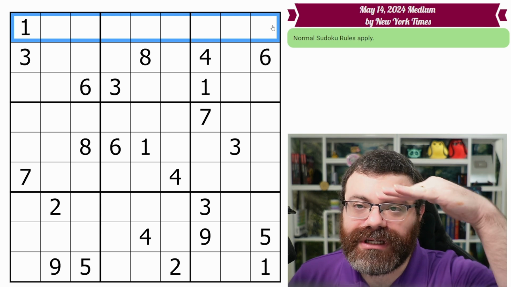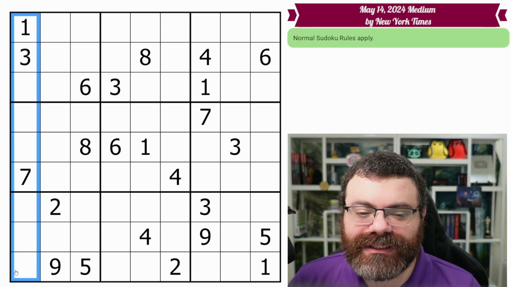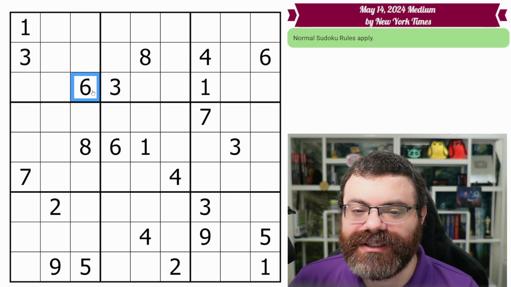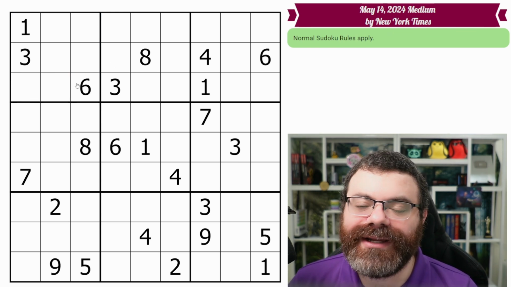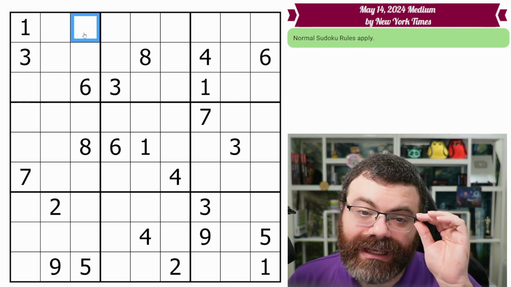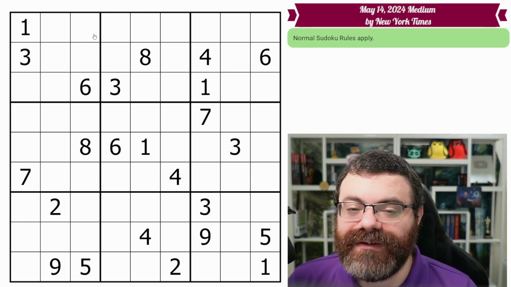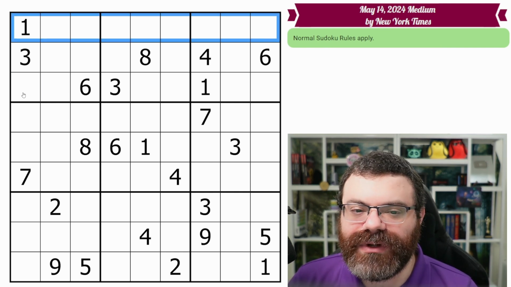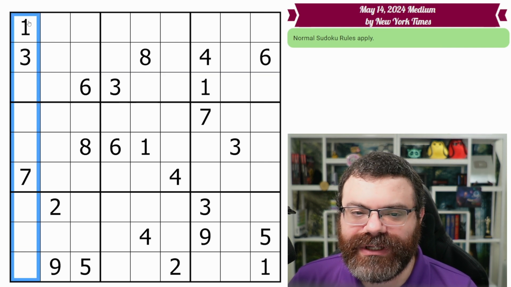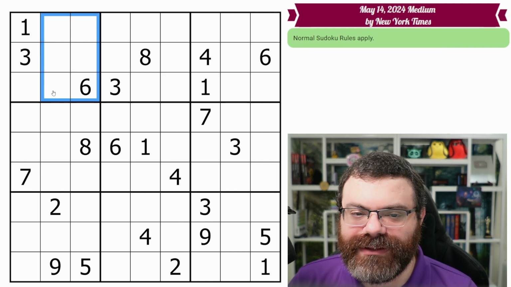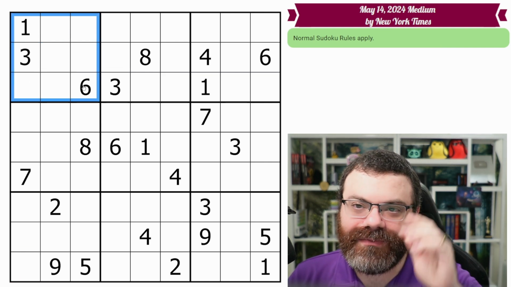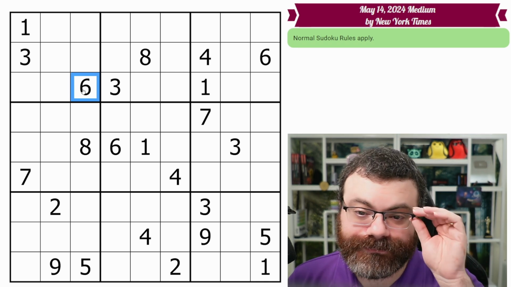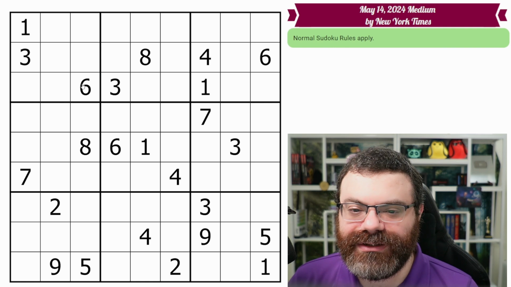This is a row. A horizontal line of cells is a row. This is a column. A vertical line of cells is a column. And we've got our 3x3 boxes that are denoted in bold outline. There are 9 of each in the grid, and there will be 1 of each digit from 1 to 9 within each. So every row has 1 to 9. Every column has 1 to 9, and every 3x3 box has 1 to 9. Exactly once each. No repetition. And they cannot be missing. Those are important concepts to understand.